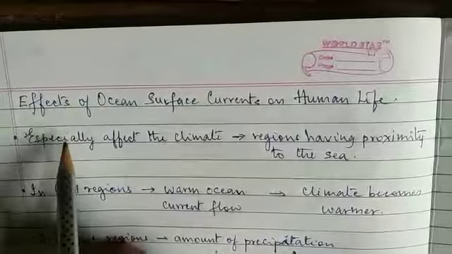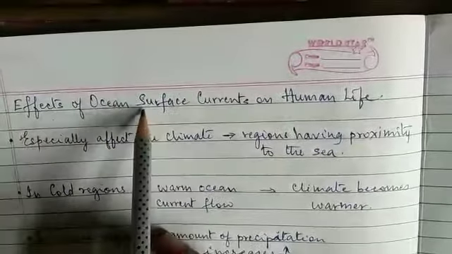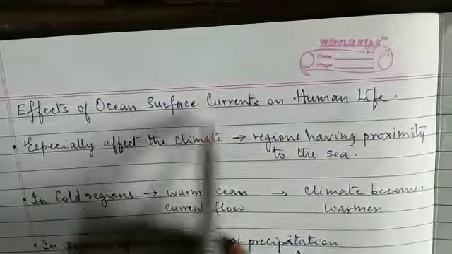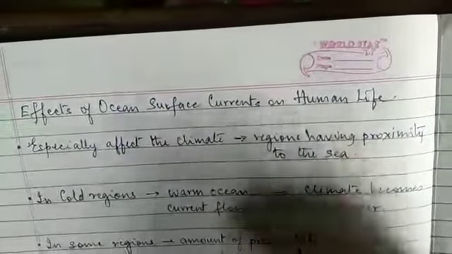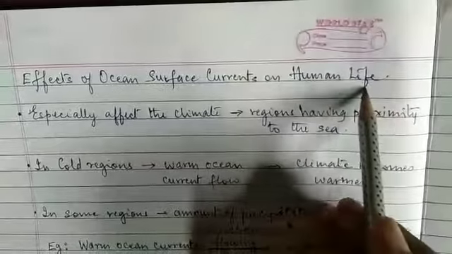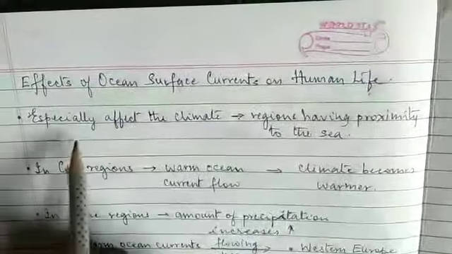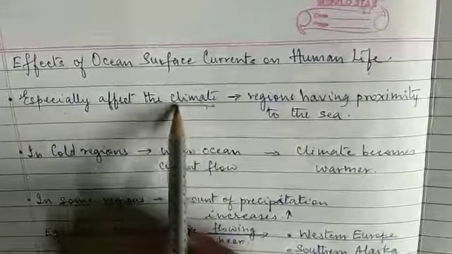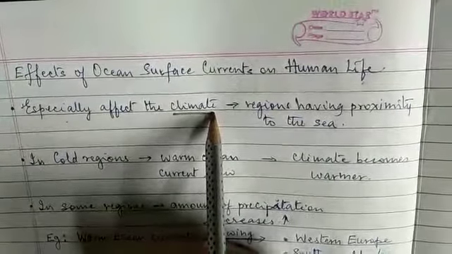Now let us study the effects of ocean surface currents on human life. How are these ocean currents affecting our life? Especially, they affect the climate.